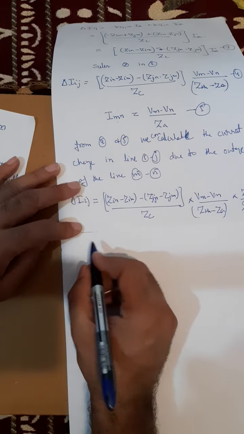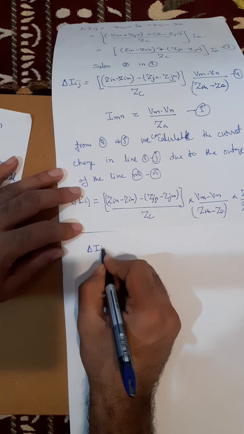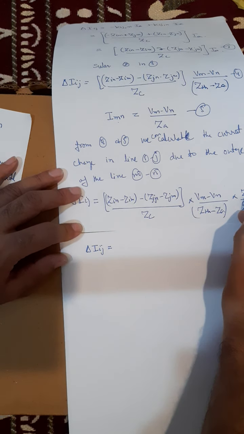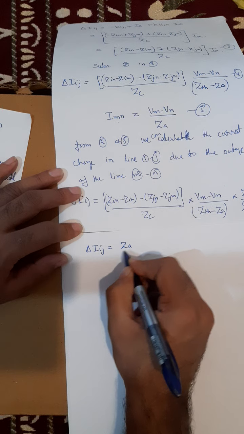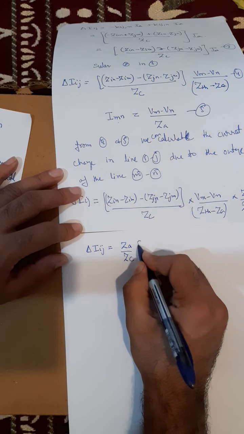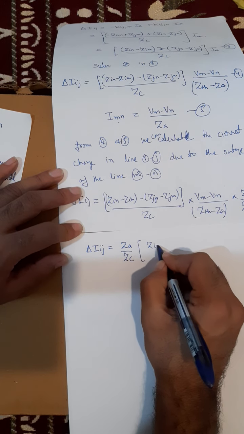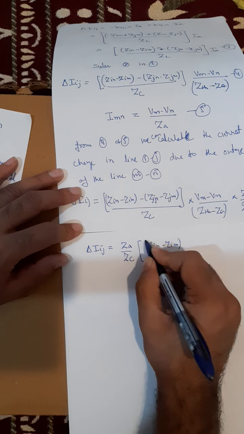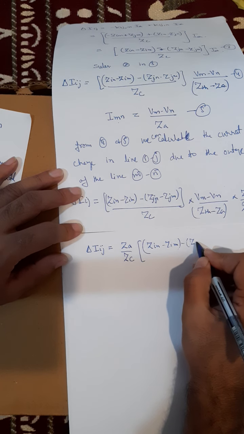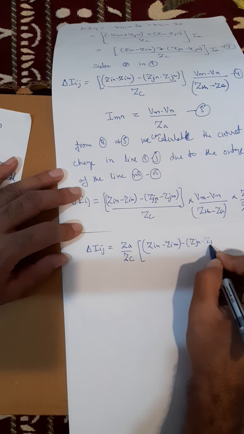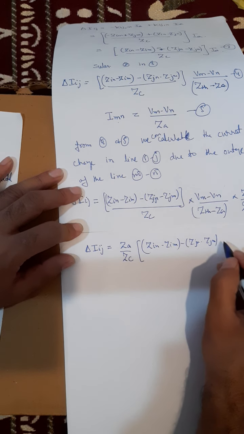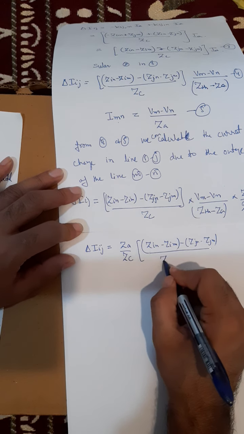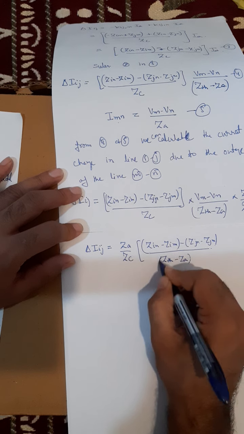I can modify this equation further: delta Ij is equal to, I will take common Za by Zc, and I am left with Zin minus Zim minus Zjn minus Zjm, divided by Zth minus Za.